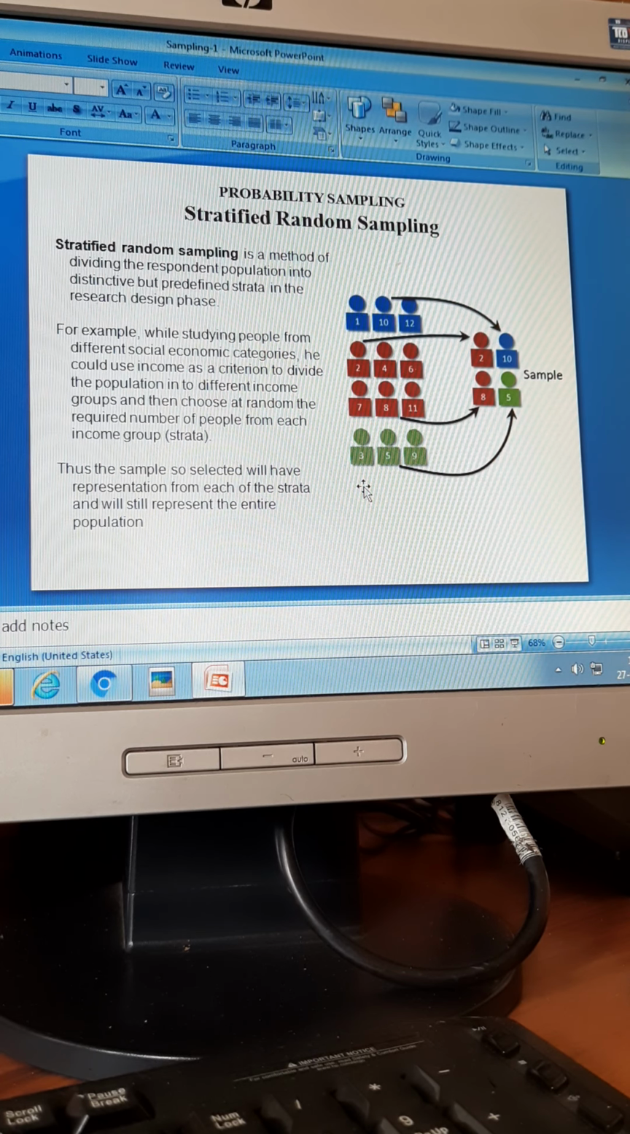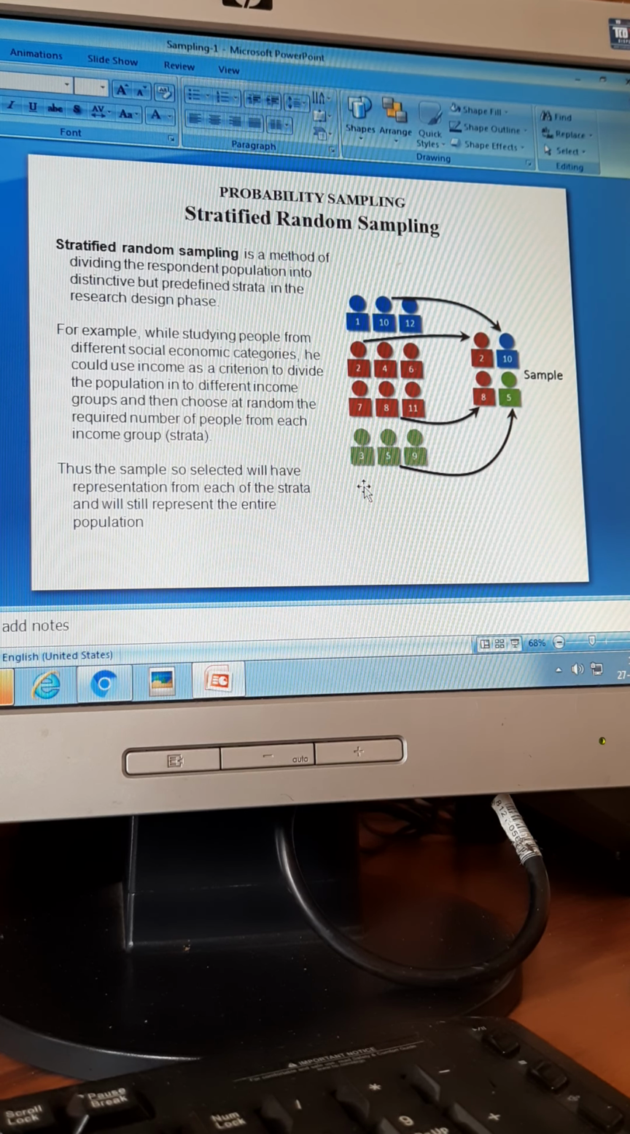The stratified random sampling is a method of dividing the respondent population into distinct strata. Economic strata, for example. All those people whose household income is 3 lakhs and above, 1 lakh and above. So like that I divide and then choose from there, and then I go in for studies. Clear? So for stratified random sampling, you can take this example.